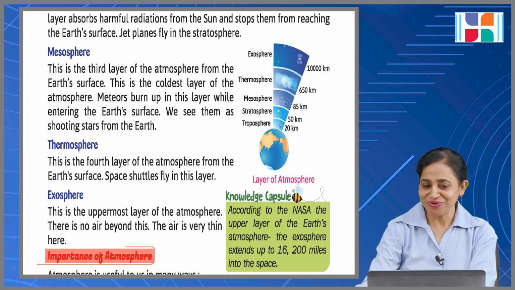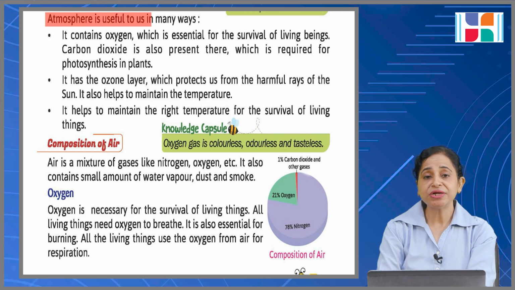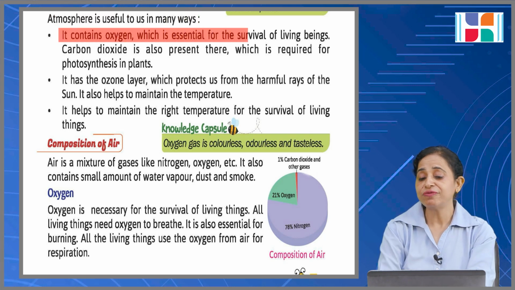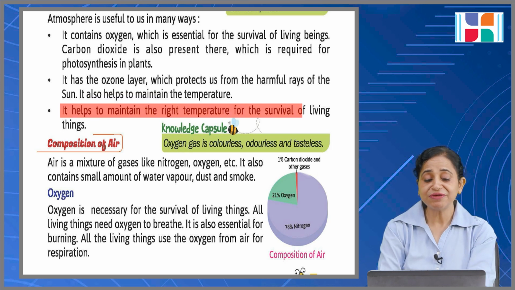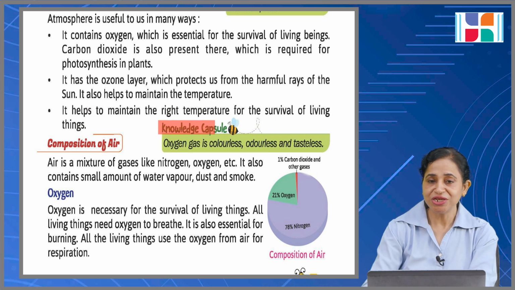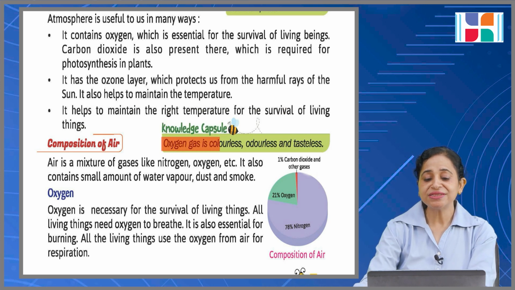Importance of atmosphere. Atmosphere is useful to us in many ways. It contains oxygen which is essential for the survival of living things. Carbon dioxide is also present there which is required for photosynthesis in plants. It has the ozone layer which protects us from the harmful rays of the sun. It also helps to maintain the right temperature for the survival of living things. Knowledge capsule. Oxygen gas is colorless, odorless and tasteless.